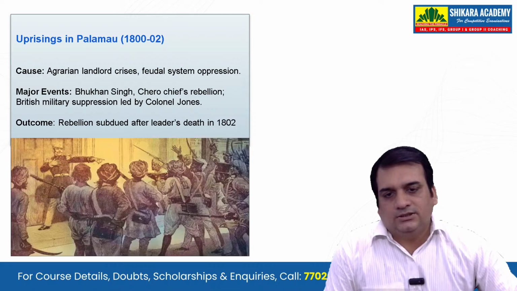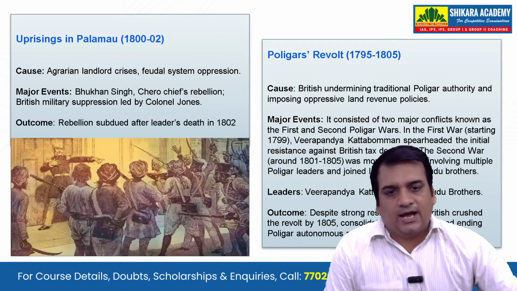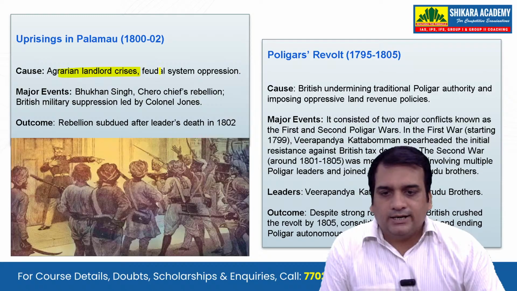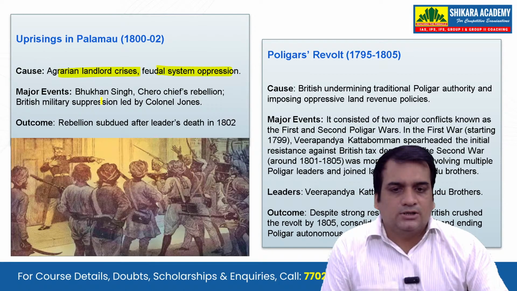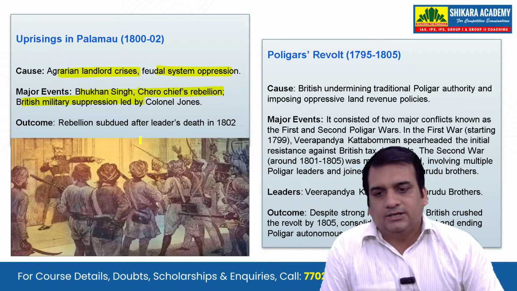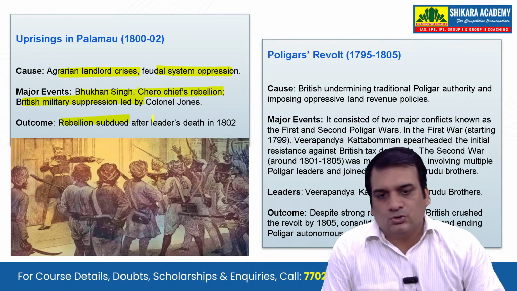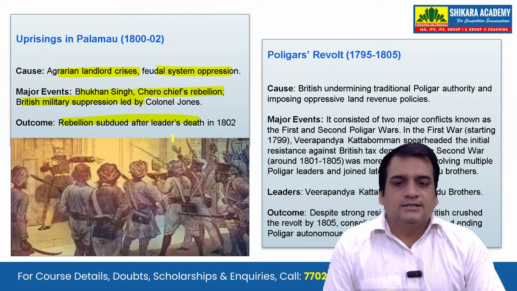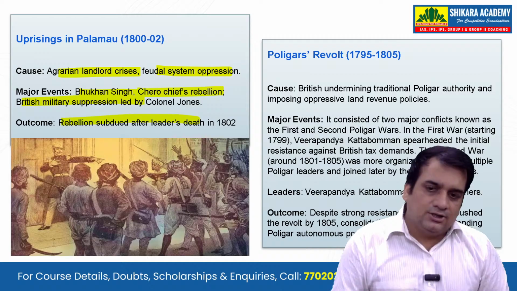Next, let's see the uprising in Palamu and the Polygar revolt. So the agrarian landlord crisis, feudal system oppression, Bhukan Singh and the Chero chief's rebellion, British military suppression led by Colonel Jones at that time, and the rebellion subdued after the leader's death in 1802. That was the uprising in Palamu.